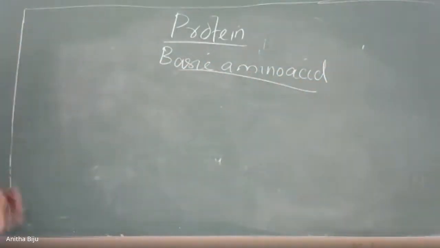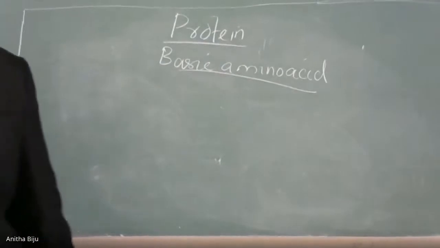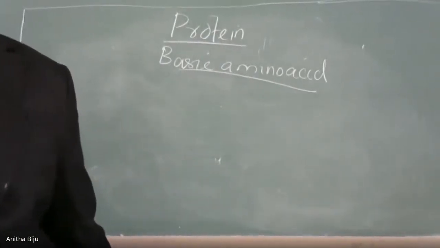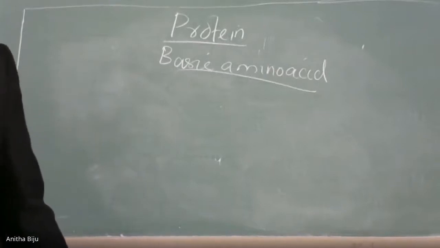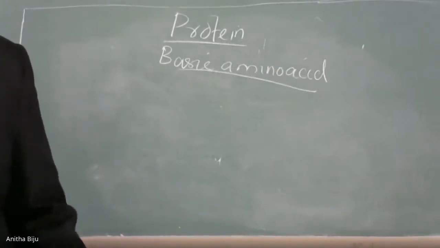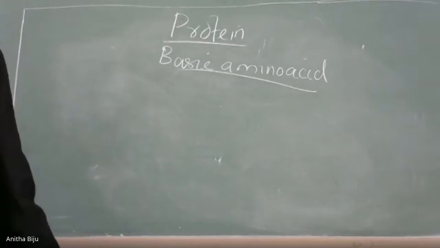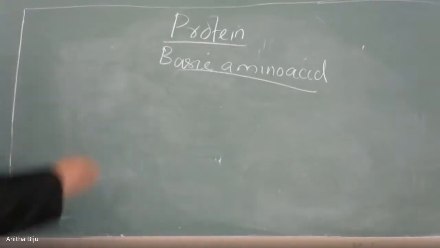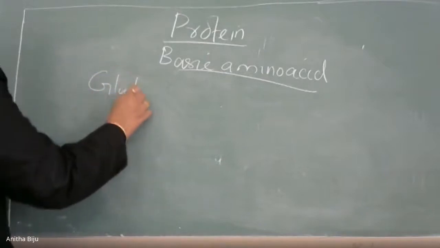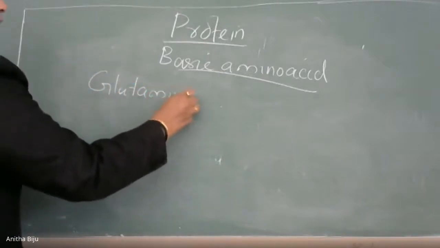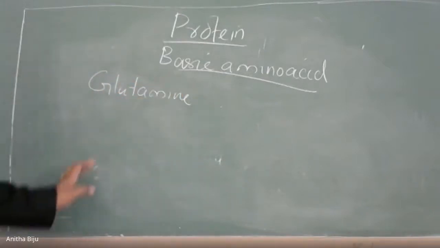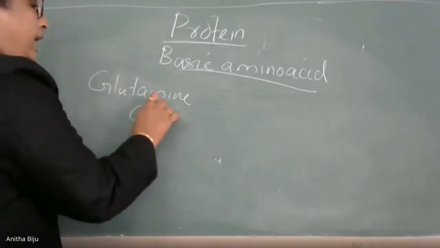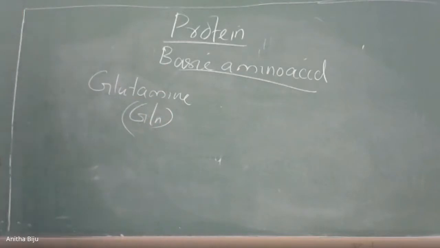What are basic amino acids? Basic amino acids means those amino acids with one NH2 group extra. With the one NH2 group, an extra amino group is present. There you can write the example glutamine. The symbol is not GLU, it will be GLN, glutamine.